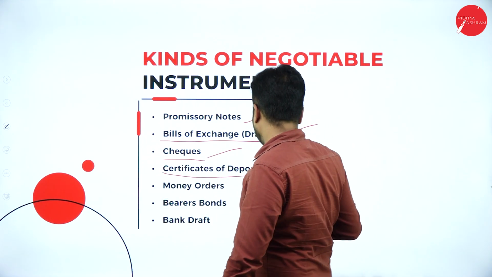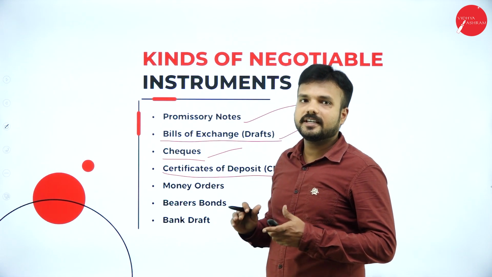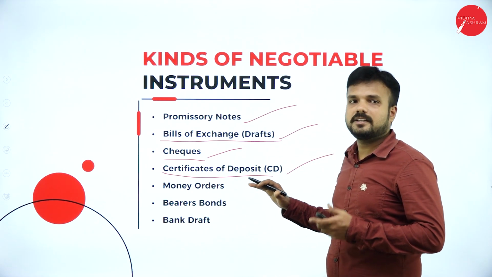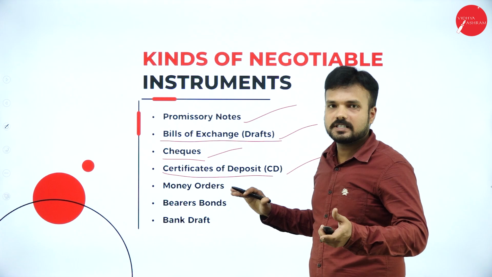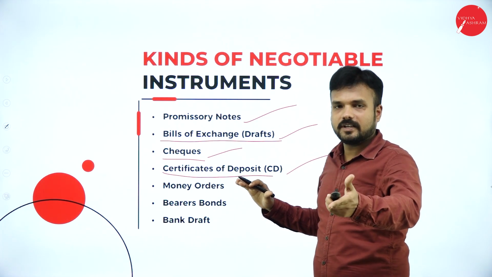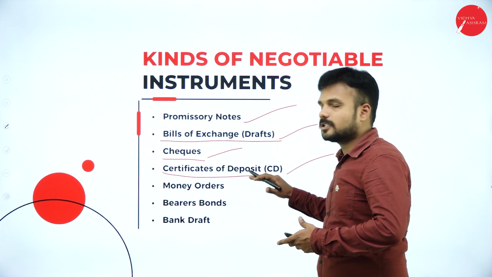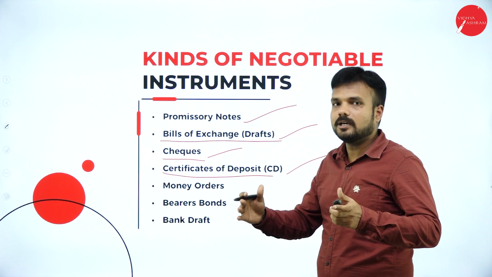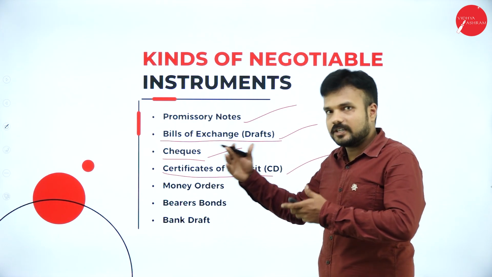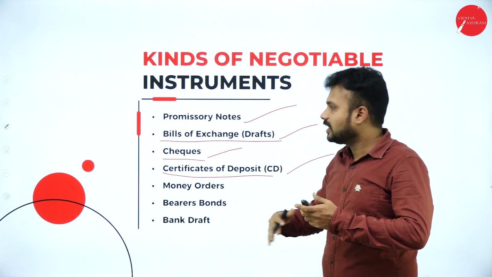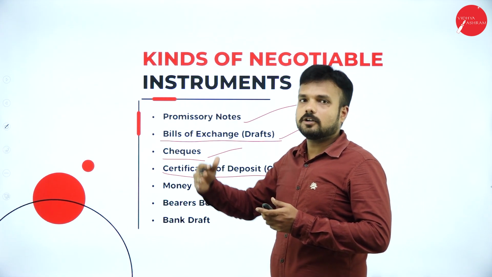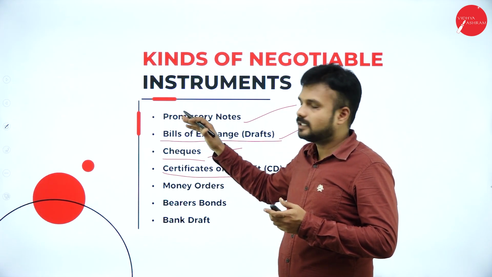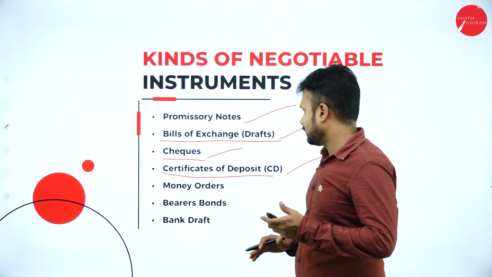Certificates of deposit. This is a very important thing. A certificate of deposit is also a negotiable instrument, issued by the bank. For example, if I want to save money, I open a savings account. A certificate of deposit is like a savings deposit where we deposit a lump sum amount for a specified period of time, like a fixed deposit. For example, if I deposit 10 lakh rupees in a bank, I can withdraw after 3 years. The terms and conditions are mentioned beforehand in the bank's certificate of deposit.